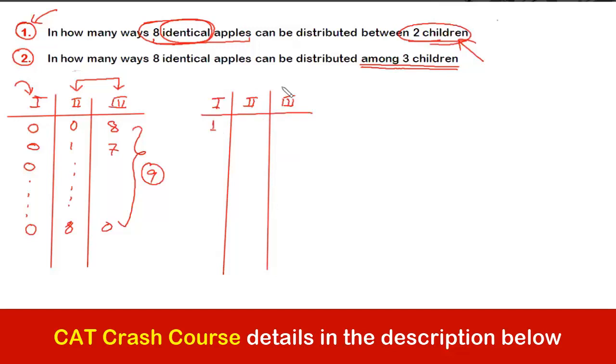So I'm left with 7 apples to be distributed between second and third. Now in this case, following the same logic, can I say the cases would be something like this, and so forth till 7, 0, and this will be 1 always? Can I say this would be 8 cases, guys? Earlier with 8 apples, 9 cases were forming. So now we are left with 7, so the number of cases would be 8. Are you all with me?